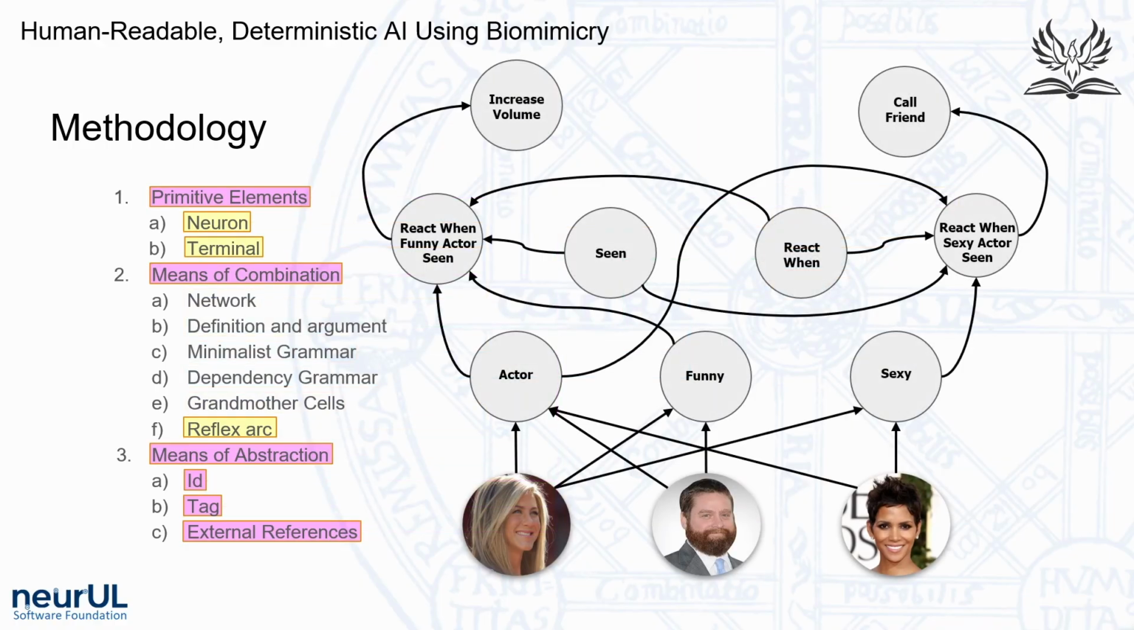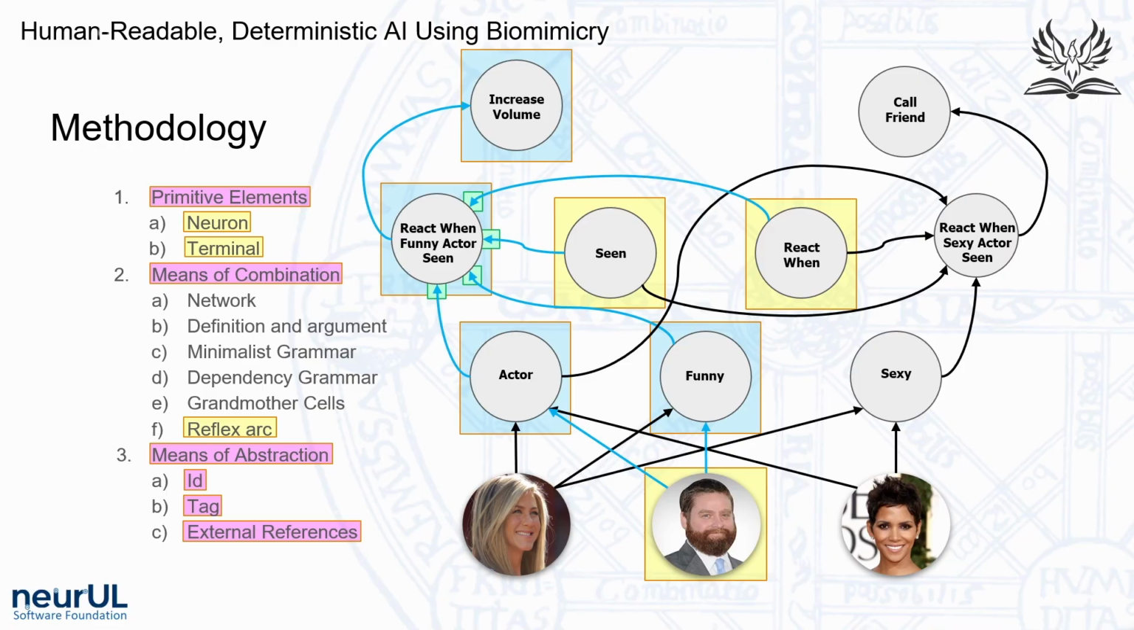Using reflex arcs, we were able to replicate if conditions and switches in C# and use them to convert sensory input into motor output. For example, simulating the stimulus of the sight of Zach at the same time a reaction is anticipated, the interneuron to the left, labeled react when funny actor seen, is fully excited, as indicated by the 4 green arrows around it, thereby spiking the response neuron labeled increased volume at the top. On the other hand, the interneuron labeled react when sexy actor seen to the right is not fully excited, as indicated by the red arrow, since the input neuron, sexy, was not spiked.